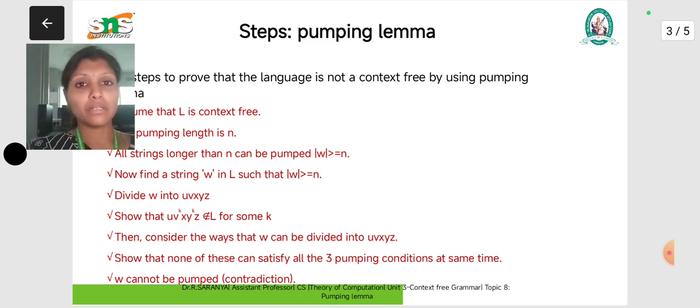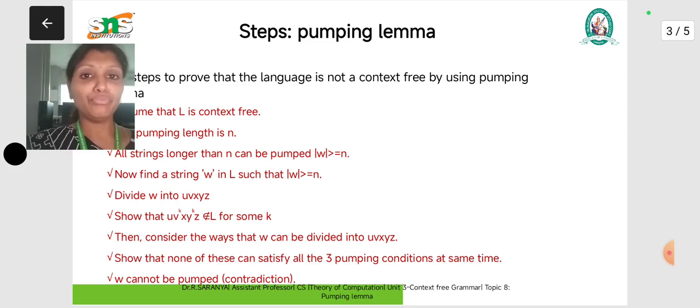Context-free grammars: we derive the string based on the quadruples. The grammar G is equal to (V, T, P, S). V is the set of variables, T is the set of terminal symbols, P is the set of production rules, and S is the start symbol. Based on that also we analyze whether the language is a context-free language or not.